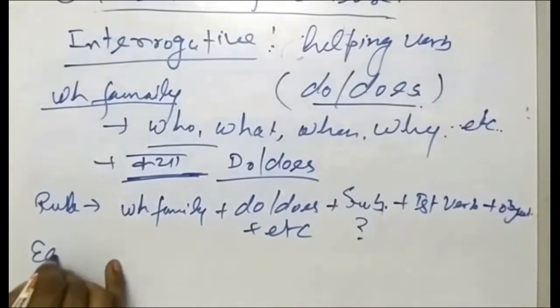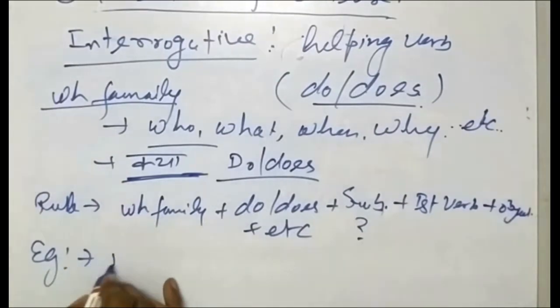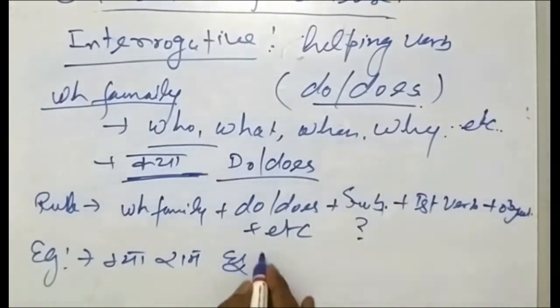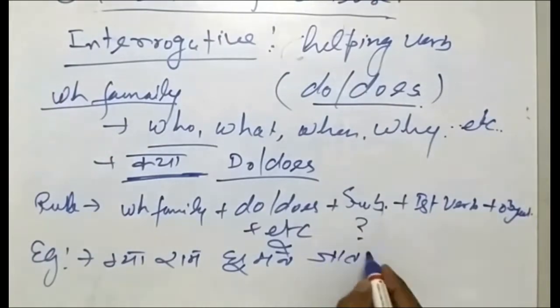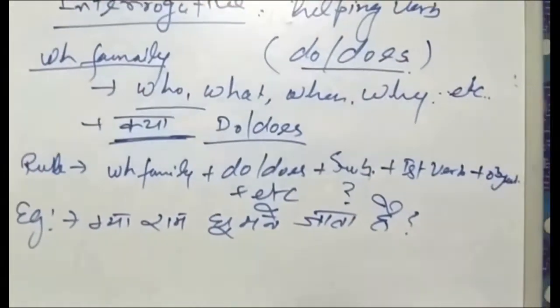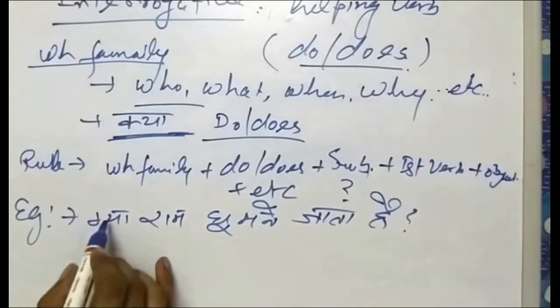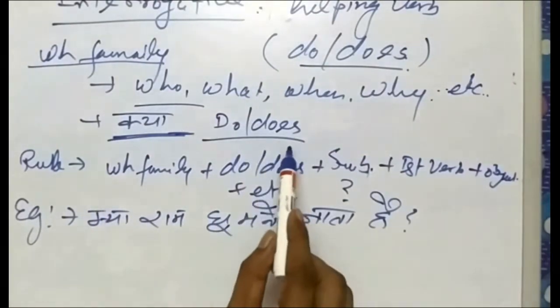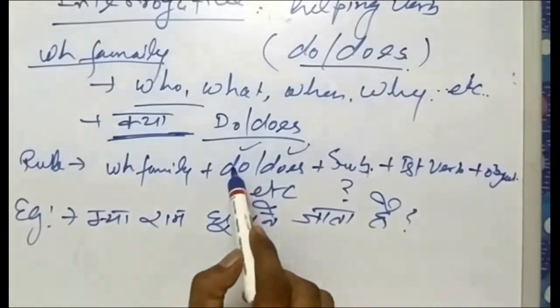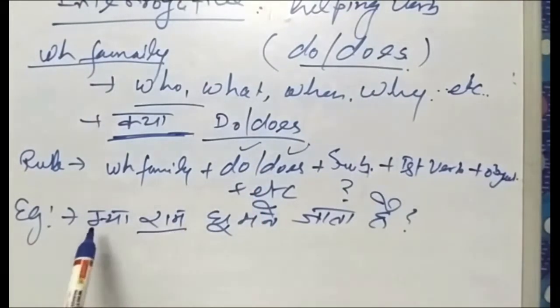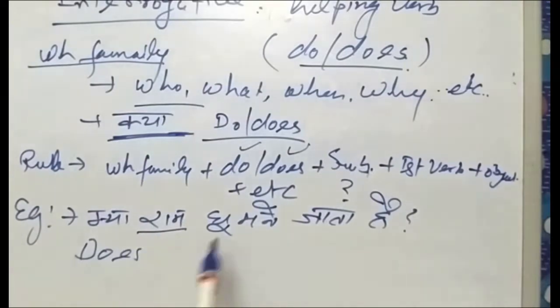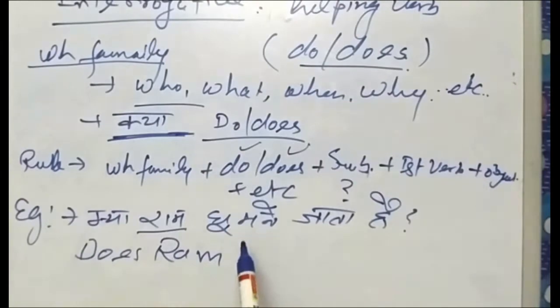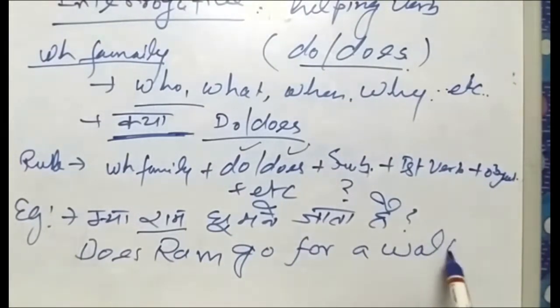We will take the same example. क्या राम घूमने जाता है? So question mark will come. As I told you, with the singular you have to use does, and with plural subject you have to use do. So Ram is a singular subject, so we'll start with does. Then your subject is Ram. Does Ram go for a walk? So you have to solve like this.